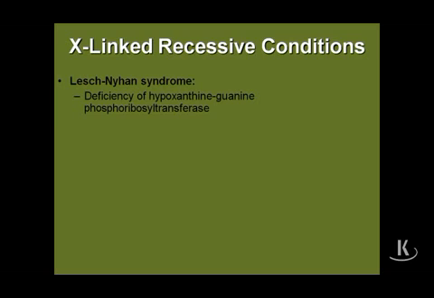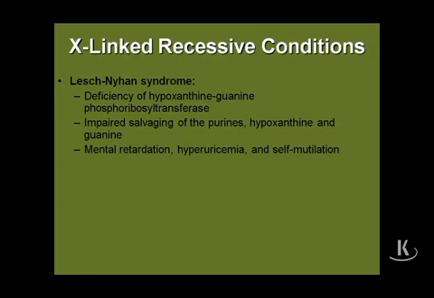This involves, as you recall, deficiency of hypoxanthine-guanine phosphoribosyltransferase. And this is, remember, part of the salvage pathway of purines, and it's going to lead to hypoxanthine and also affect guanine. And because nucleic acids are critical in many organs, and especially this is also X-linked recessive, it can lead to mental retardation. And because you're increasing uric acid production, you lead to hyperuricemia, and obviously that could lead to what? Gout. So this is a cause of gout.